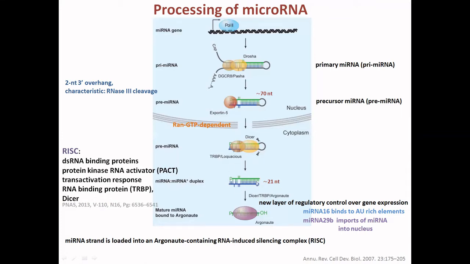This duplex will be recruited into the RNA-induced silencing complex that contains Argonaute, which is an enzyme that results in the endonucleolytic cleavage of this mRNA.